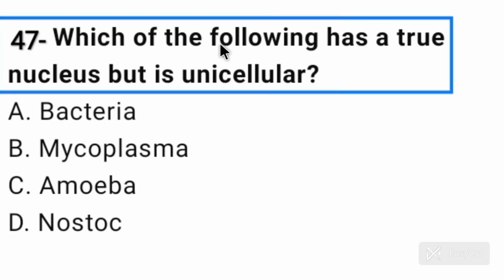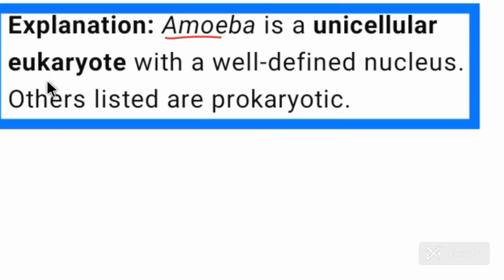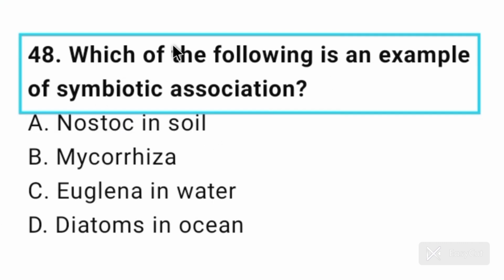Question number 47. Which of the following has a true nucleus but is unicellular? So amoeba has a true nucleus but it is unicellular. Option C is correct for question number 47. Amoeba is a unicellular eukaryote with a well-defined nucleus. Others listed are prokaryotes.